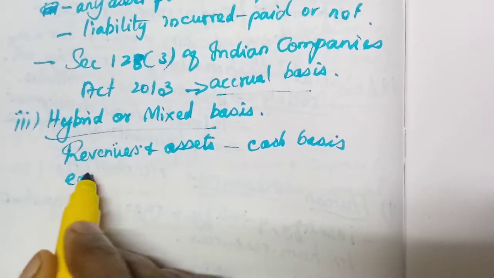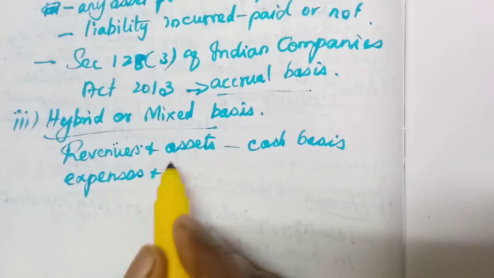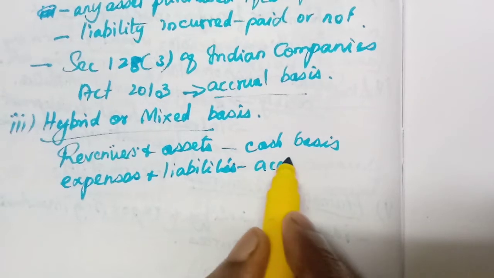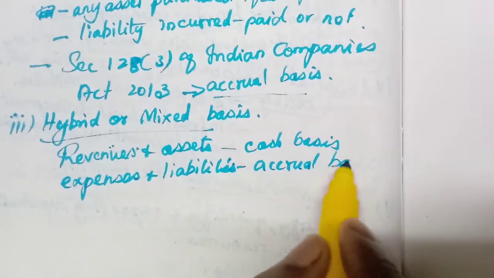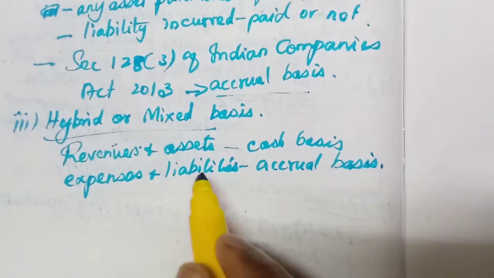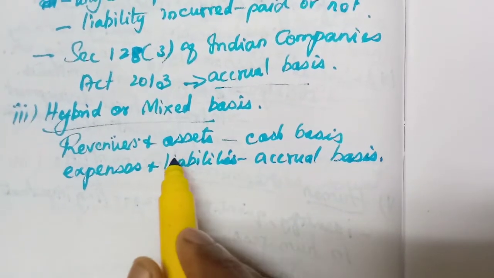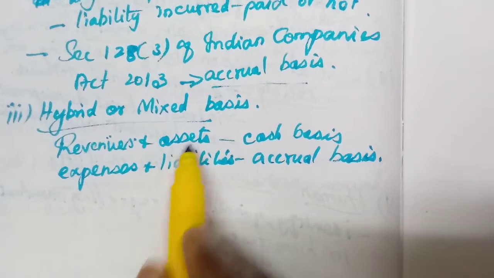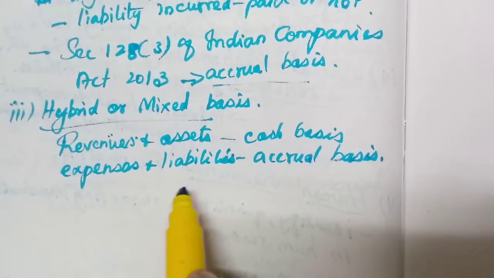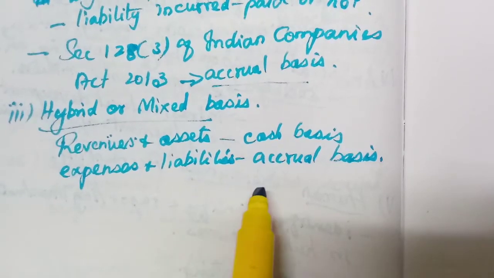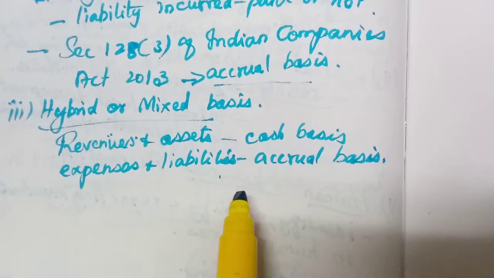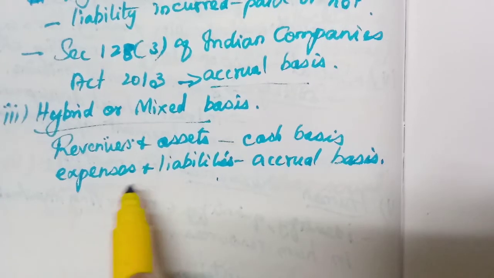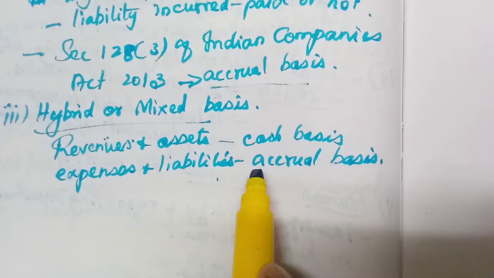Then expenses and liabilities, they will follow the accrual basis. Just to protect the company, no? They are following this one. Assets, if we pay cash only, then they will write. Revenue also, if they receive, they will write. But any expense incurred or any liability incurred, even if we have not paid, that also will be recorded. So for revenues and assets they follow the cash basis, and for expenses and liabilities they follow the accrual basis.